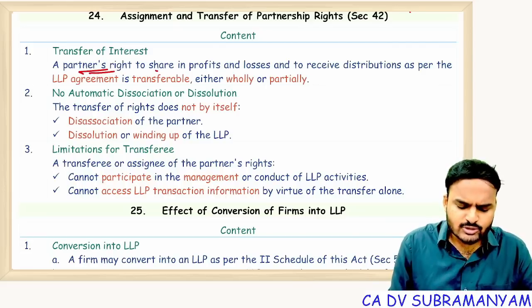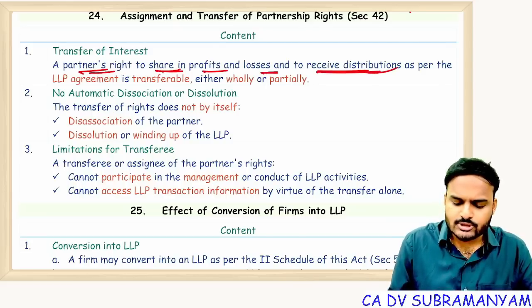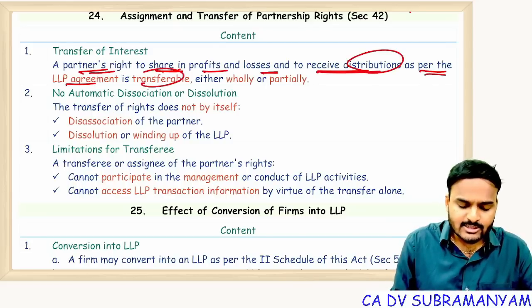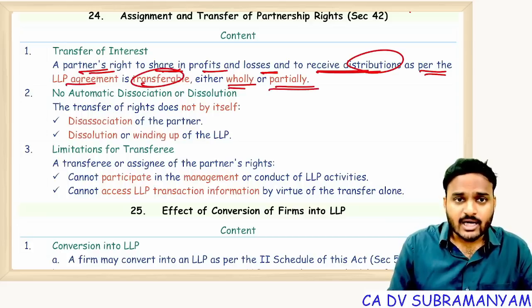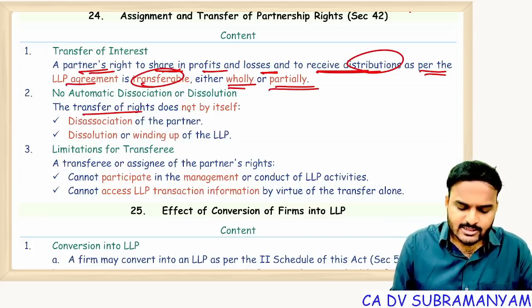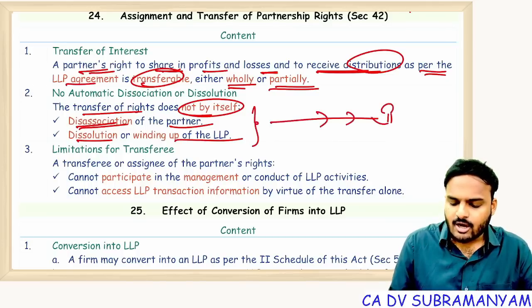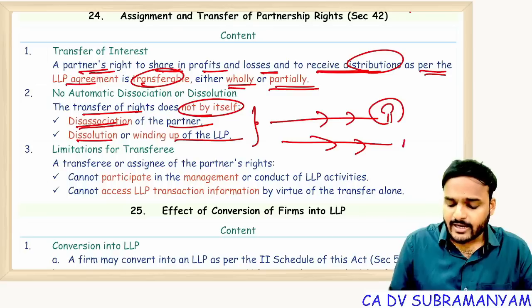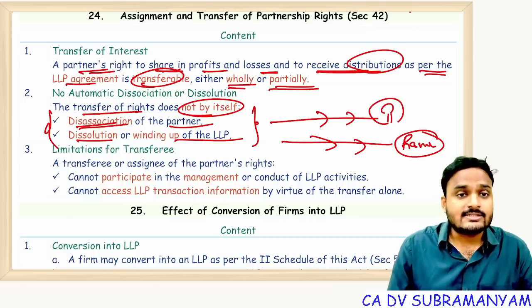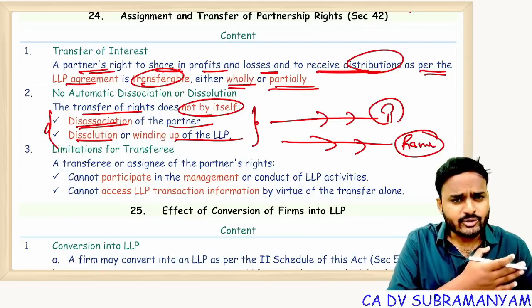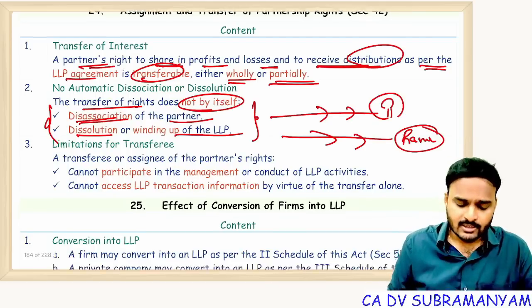A partner's right to share in profits and losses and to receive distributions as per the LLP agreement is transferable either fully or partially. The transfer of rights does not by itself cause disassociation of a partner or dissolution of the LLP. That means if I assign my interest to SBI, or sell my interest to my friend, for example, Mr. Ramu, that doesn't mean the LLP is dissolved. LLP has continued existence, perpetual succession is there.